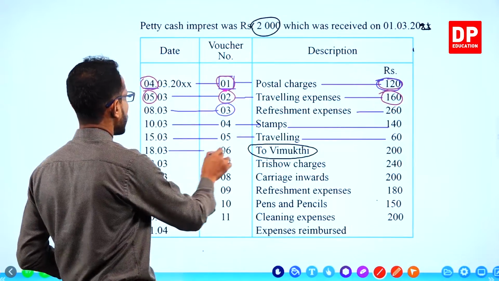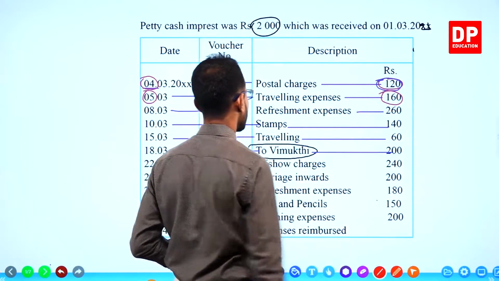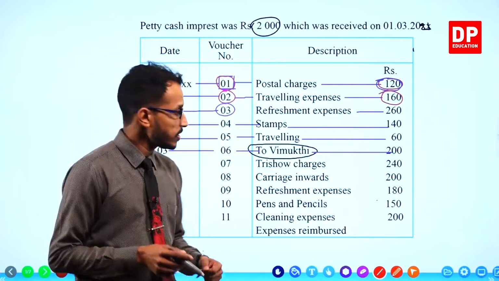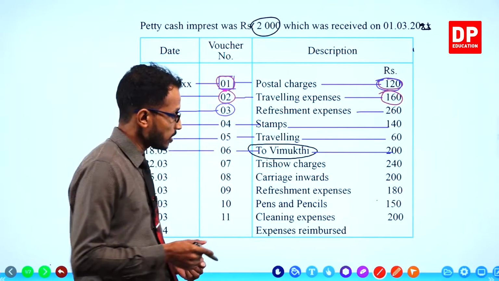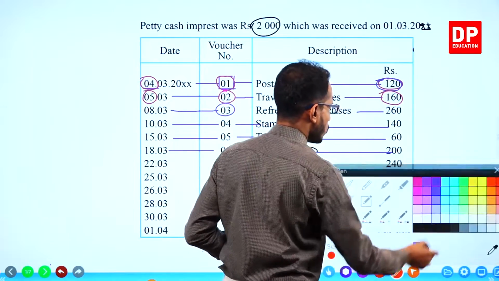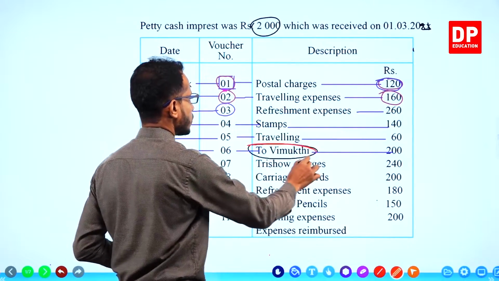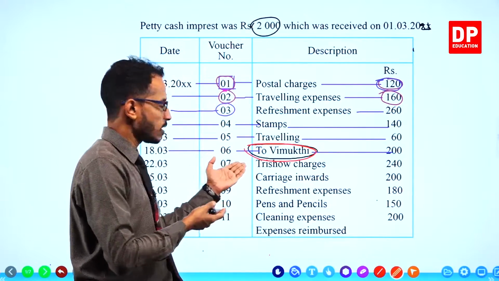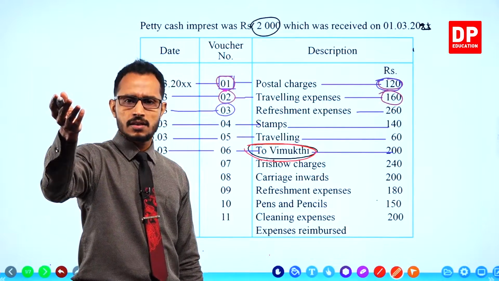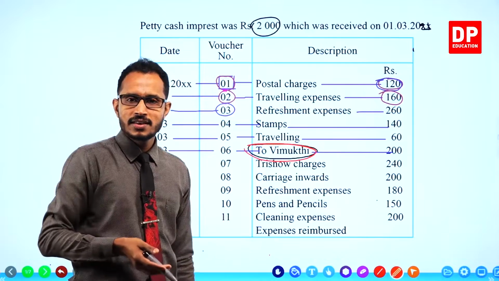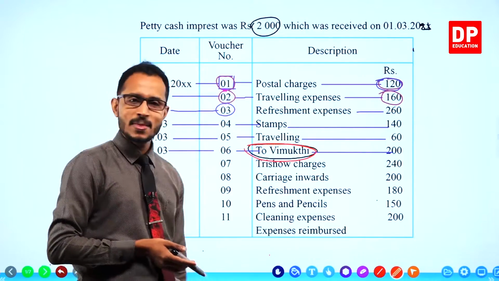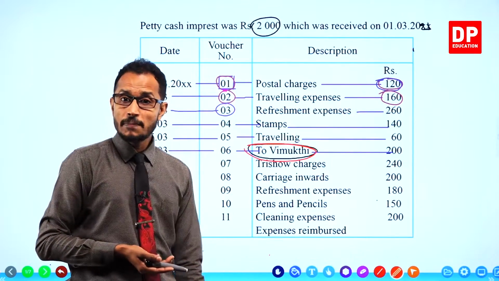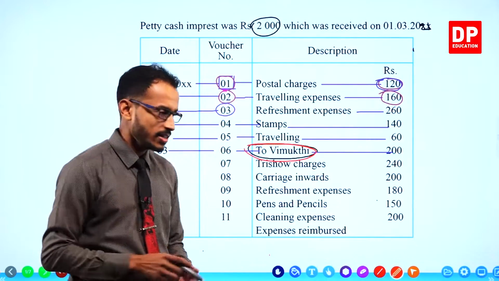Then we have the next entry, to Vimukti. This is something that I wanted to explain. That's why I kept it circled. There is a payment to Vimukti, children. Who is Vimukti? Who is this guy? Do you know Vimukti? I don't know Vimukti. Do you know? See, we don't know who Vimukti is, but the petty cashier has made a payment to Vimukti.